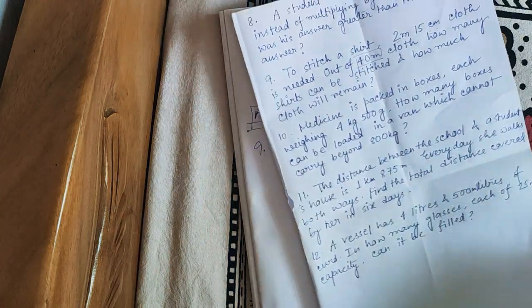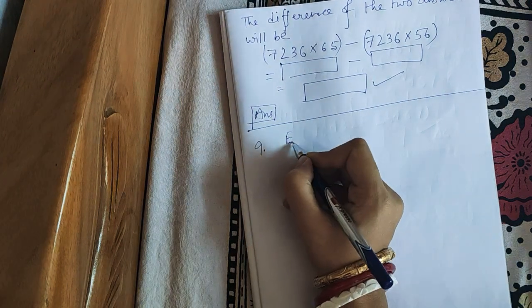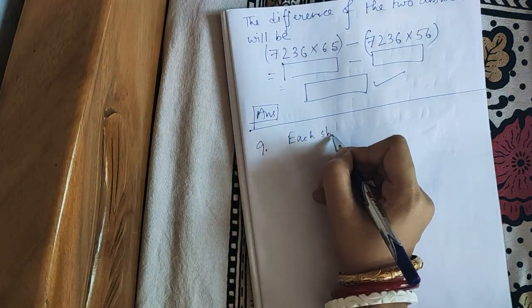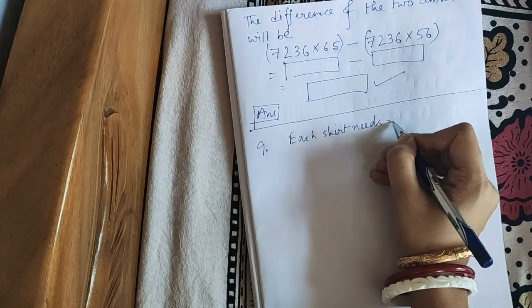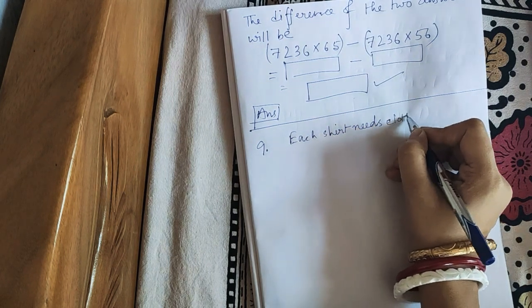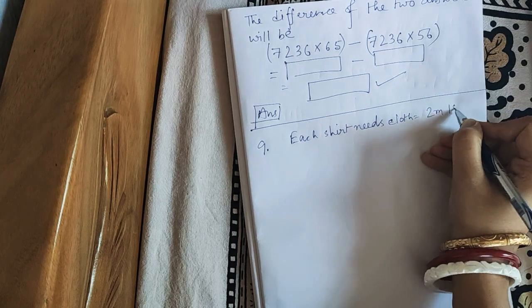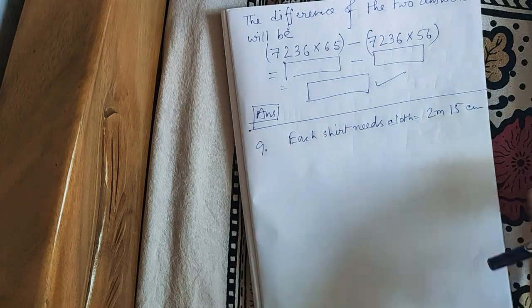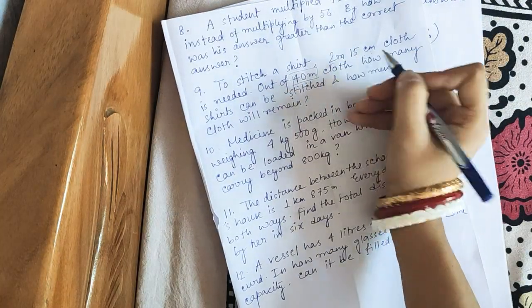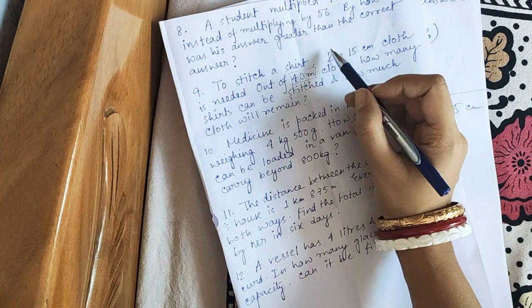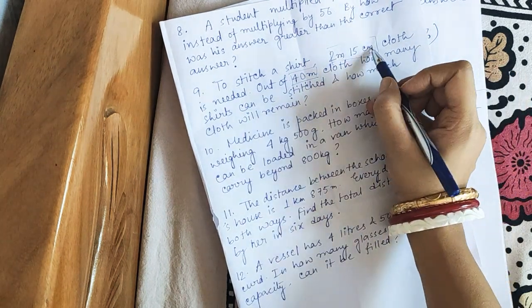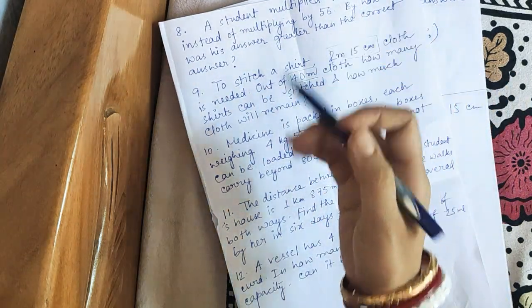So we will write, each shirt needs cloth 2 meter 15 centimeter. Okay, so we are getting two different units here, meter and centimeter. So it will be convenient for us to make these two units either in centimeter or in meter.